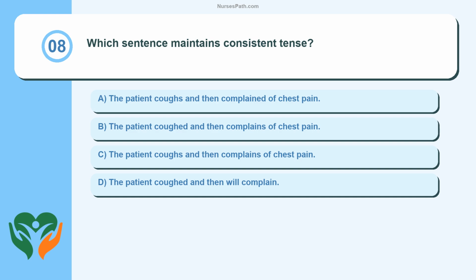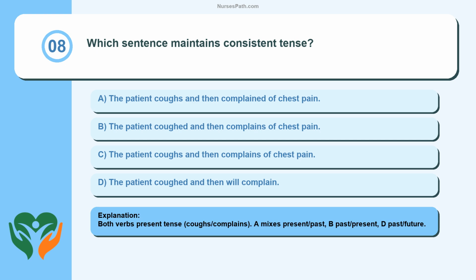Question 8. Which sentence maintains consistent tense? The patient coughs and then complained of chest pain. The patient coughed and then complains of chest pain. The patient coughs and then complains of chest pain. The patient coughed and then will complain. Both verbs present tense, coughs and complains. A mixes present and past, B past and present, D past and future.